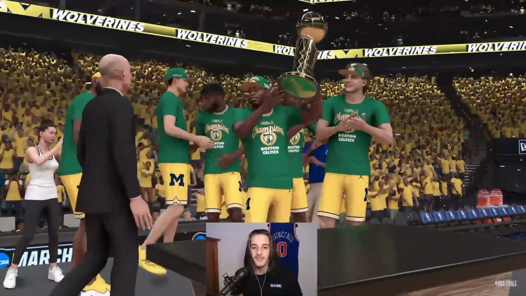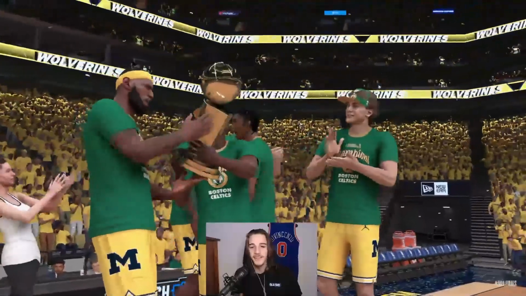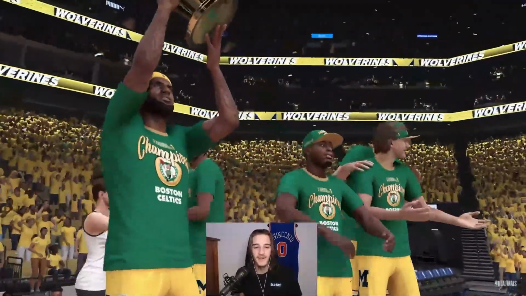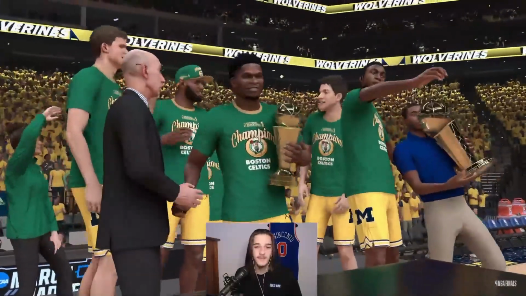Oh, Boston Celtics shirts. Nice. LeBron in the Celtics shirt does not look right at all. Anthony Edwards is going to win the Finals MVP. At least that's what the thing is showing.